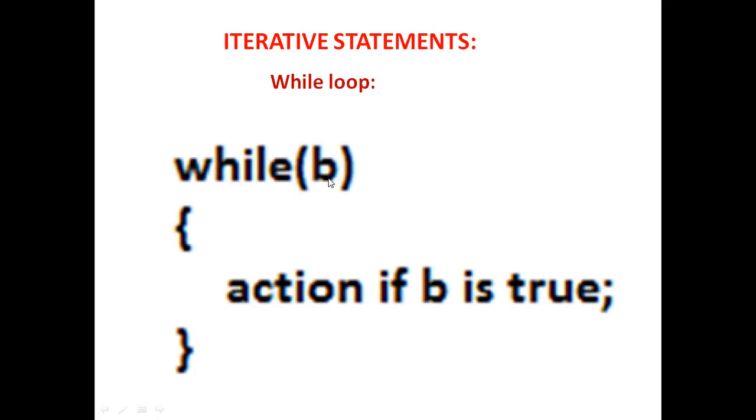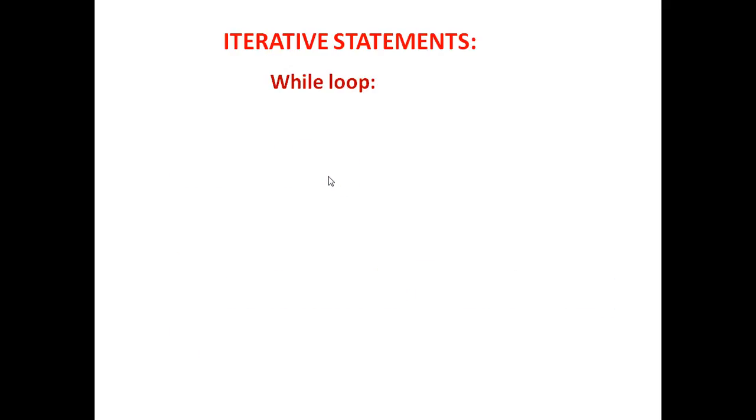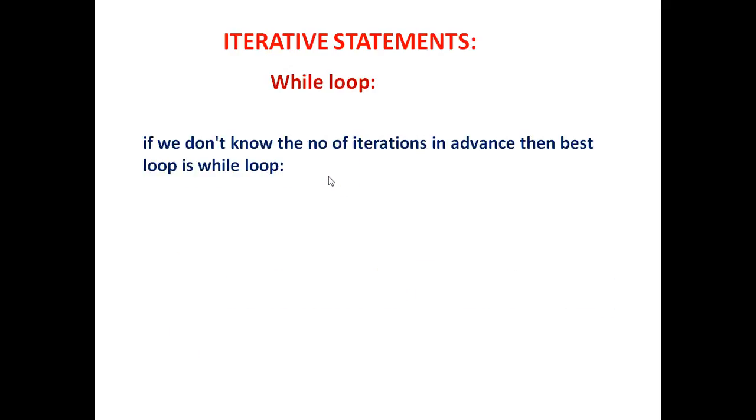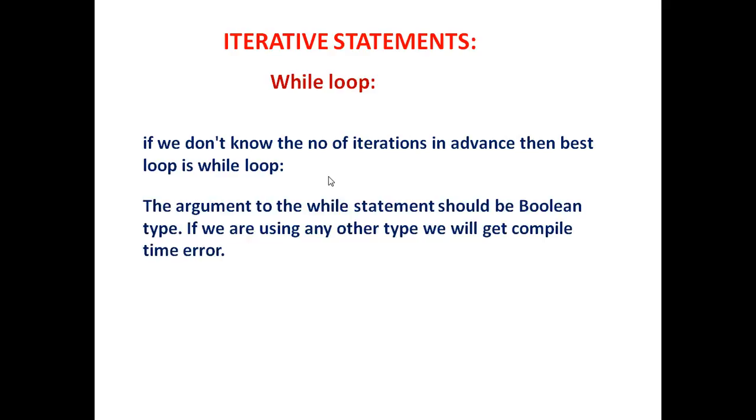If we do not pass a boolean type of argument, then we are going to get a compatibility error from the compiler. The next point states that if we do not know the number of iterations in advance, then the best loop is the while loop. We have discussed that. The next point states that the argument to the while loop should be of boolean type. If we are using any other type, then we will get a compile time error.